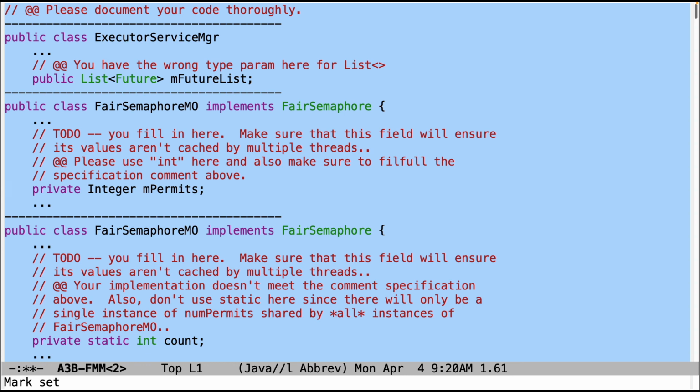Okay, so that is the end of the walkthrough of the frequently made mistakes for assignment 3B. As you can see, it's much more complicated than the other assignments. So make sure you take some time and look at this stuff. And if you have questions, come to office hours.